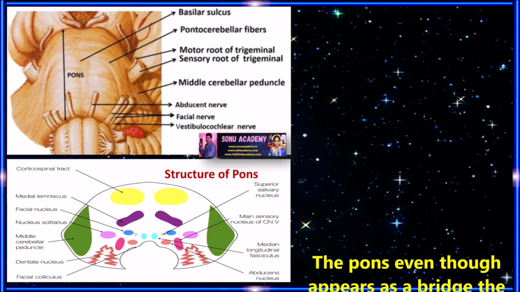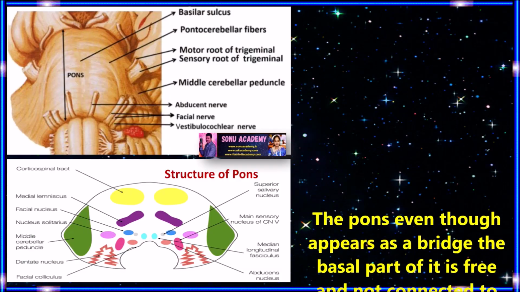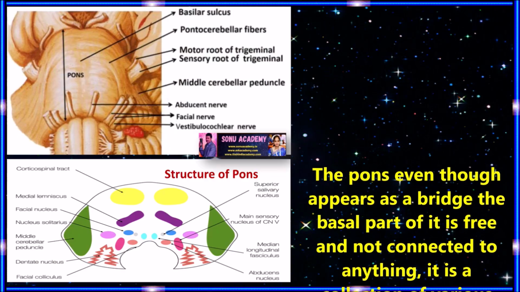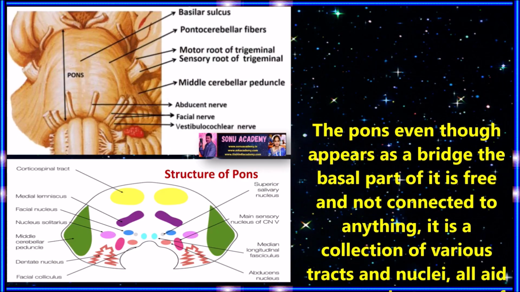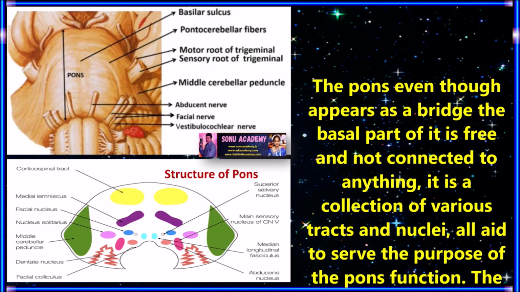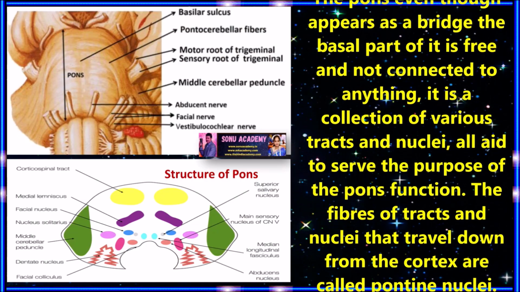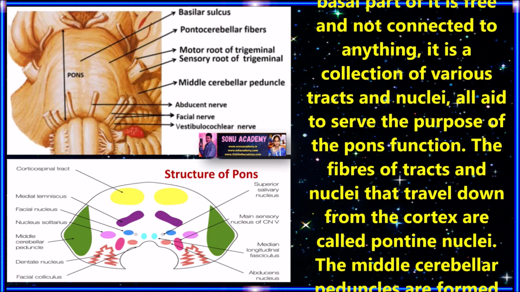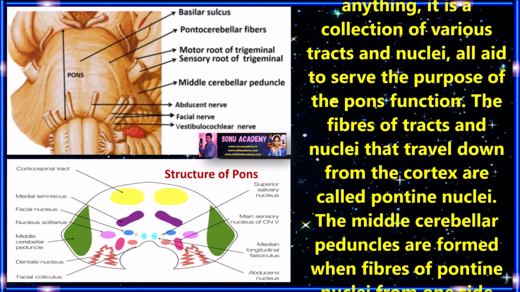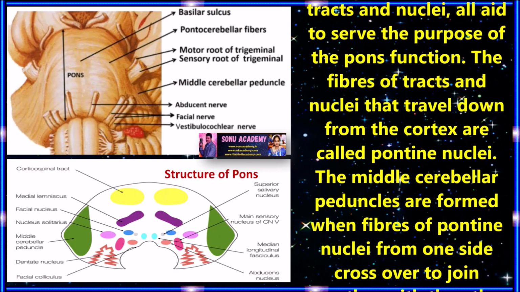Children, let us discuss the structure of pons. The pons, even though it appears as a bridge, has a basal part that is free and not connected to anything. It is the collection of various tracts and nuclei, all aiding the function of the pons. These fibers of tracts and nuclei that travel down from the cortex are called pontine nuclei.